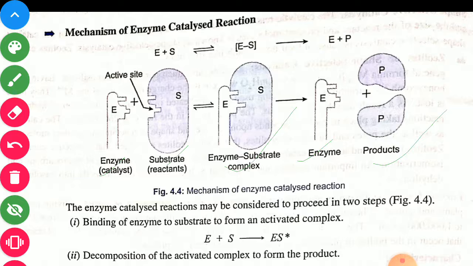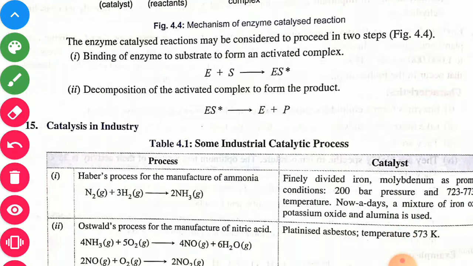Now, the enzyme catalyzed reactions may be considered to proceed in two steps: binding of enzyme to substrate to form an activated complex, E plus S gives ES*, the intermediate; and decomposition of activated complex to form product, ES* gives E plus P.